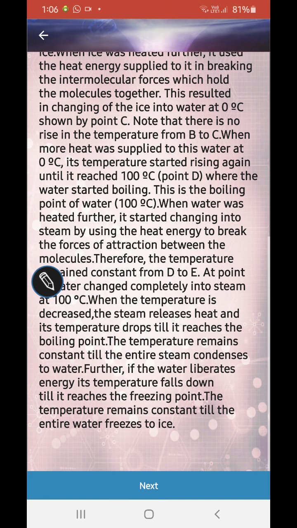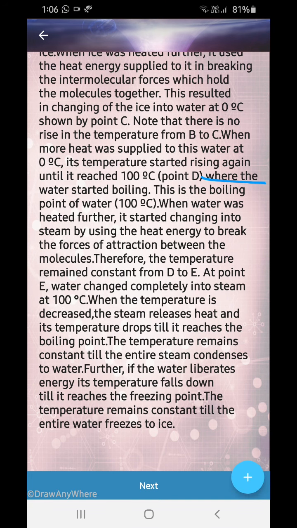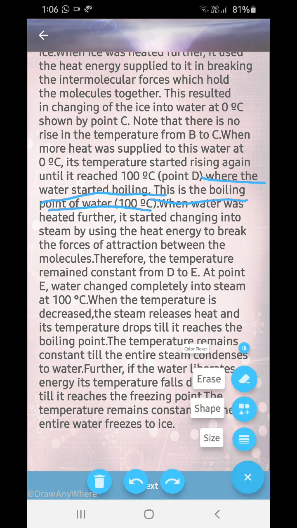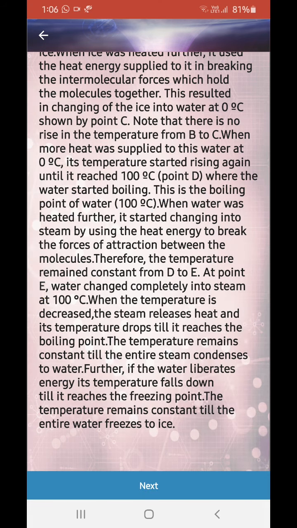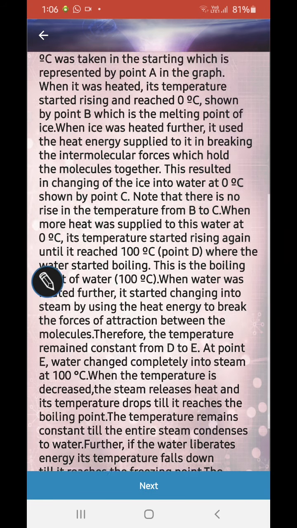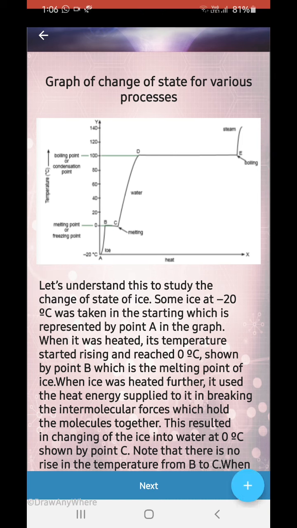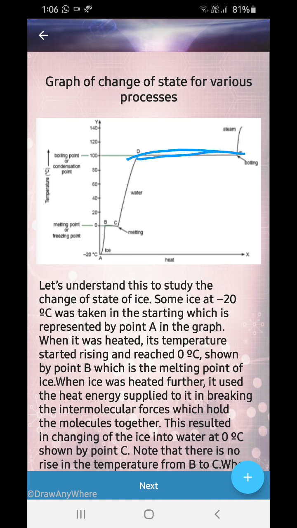Now the water starts boiling. This is the boiling point of water, 100 degrees Celsius, you know. When the water is heated further, it starts changing into steam by using the heat energy to break the force of attraction between the molecules. Now see, this heat energy is consumed to turn the water into water vapor.